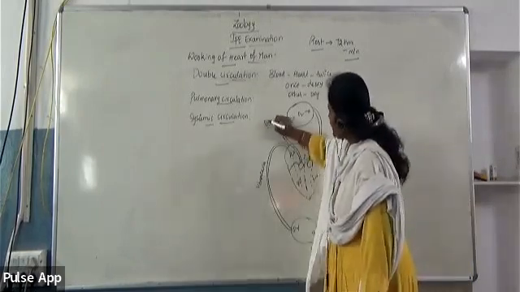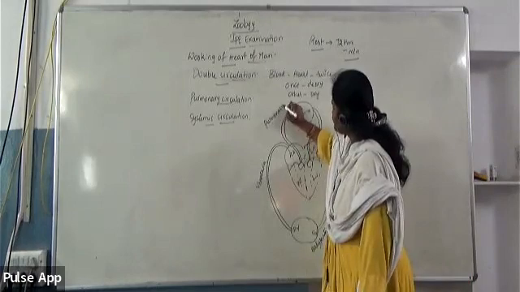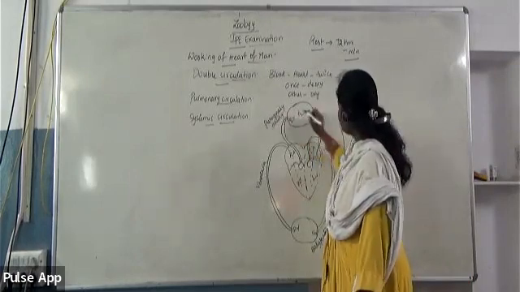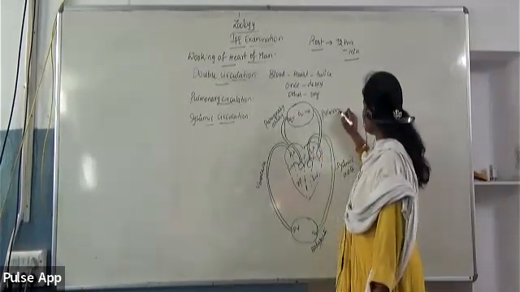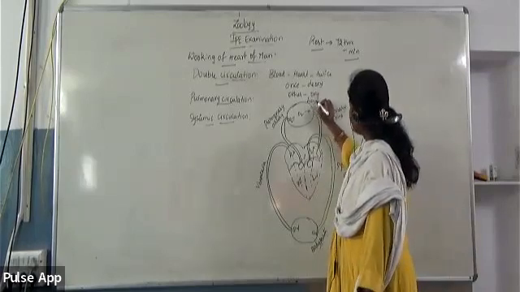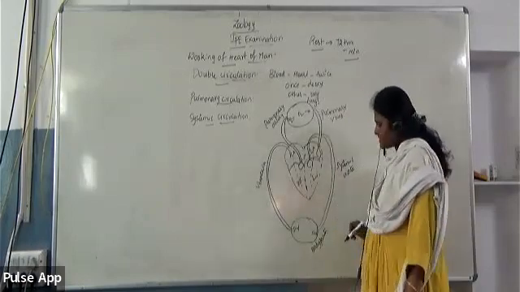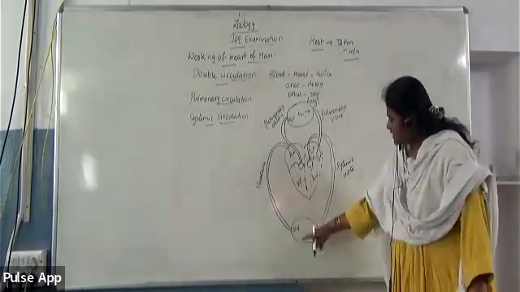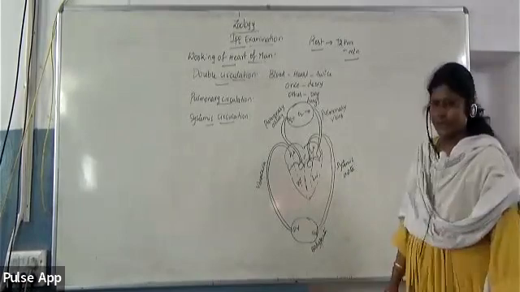So this is pulmonary artery, and this is pulmonary veins, pulmonary arteries and pulmonary veins. So this is alveoli of lungs, capillaries supplied to alveoli of lungs, and these are capillaries supplied to body parts.